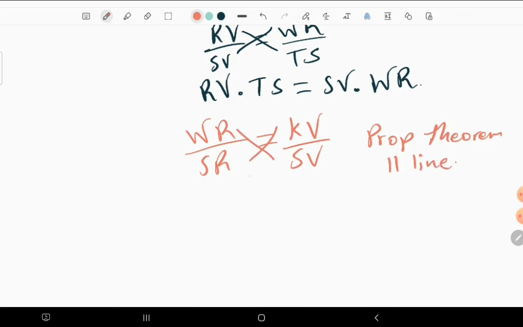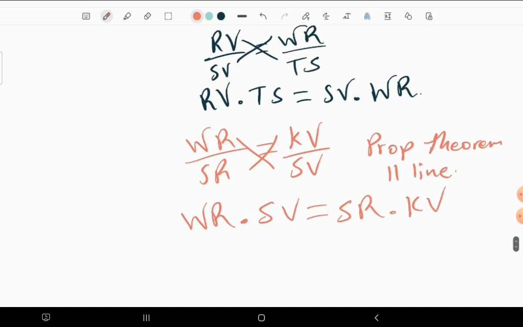So we can basically do the cross multiplication even here, that we have WR times SV is equal to SR times KV. Okay, so this is what we have.